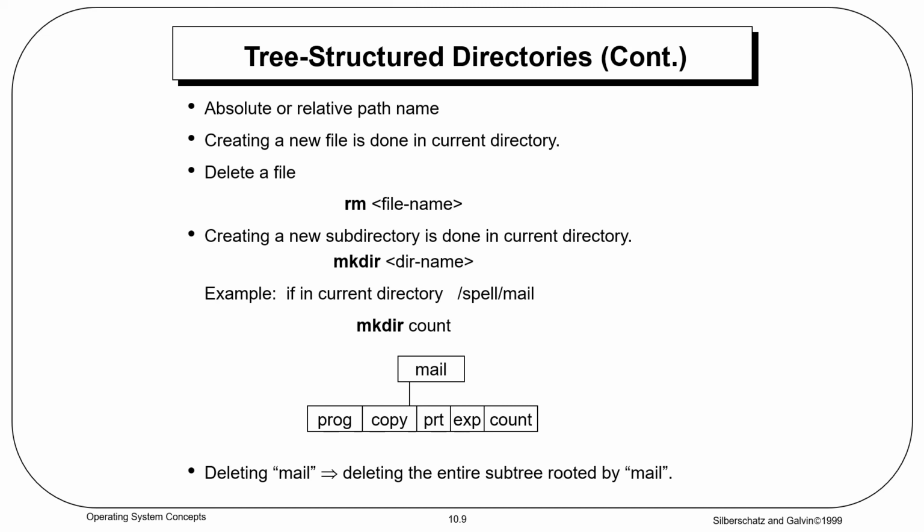Creating a new file is done in the current directory only. This is deleting a file in the Unix environment, remove file. Creating a new subdirectory is done in the current directory, meaning make directory name, a new directory is created. If in the current directory, make dir count, meaning in spell mail one more directory count is created. If deleting mail, it means deleting the entire subtree rooted by mail, from mail onwards all of these will be deleted.